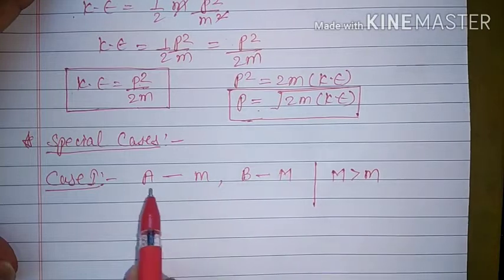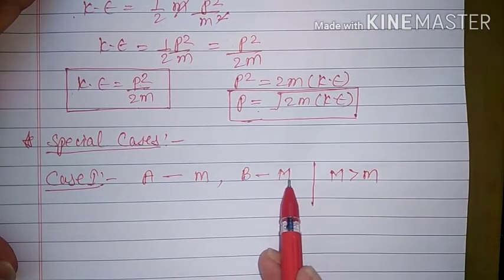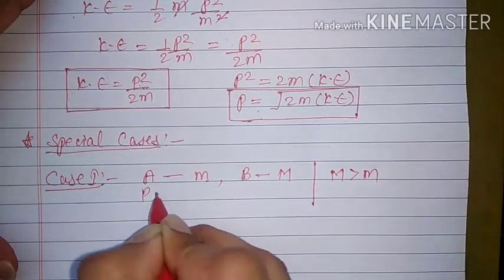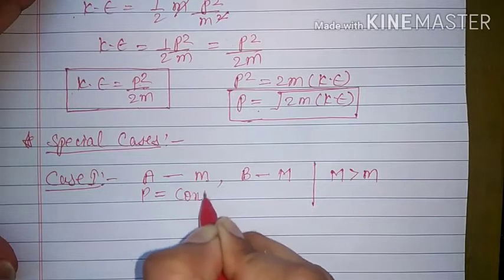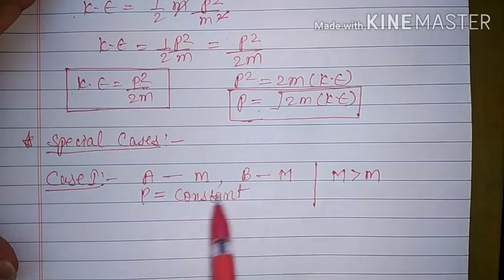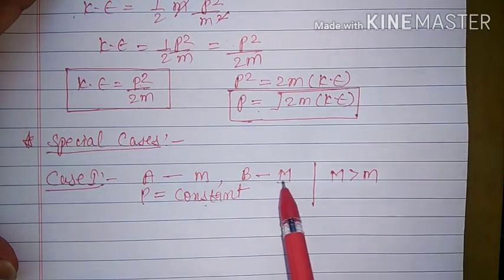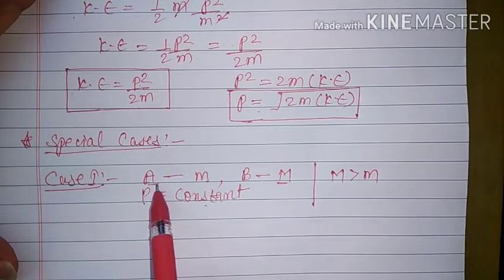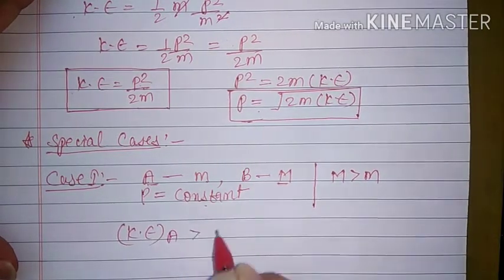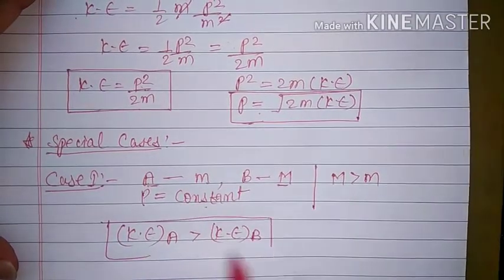That means we have a lighter body of mass m and a heavier body of mass capital M. If the linear momentum of both the bodies is constant, then the kinetic energy of the heavier body will be less than the lighter one, or you can say the kinetic energy of A will be more than the kinetic energy of B. Why is it so?